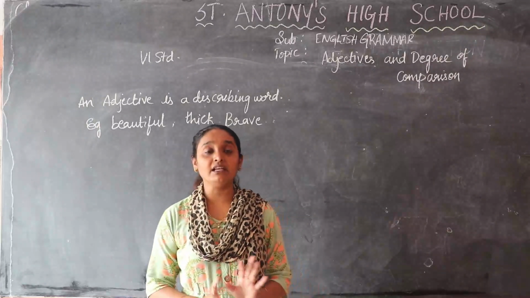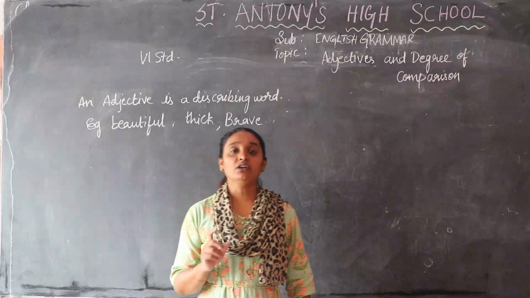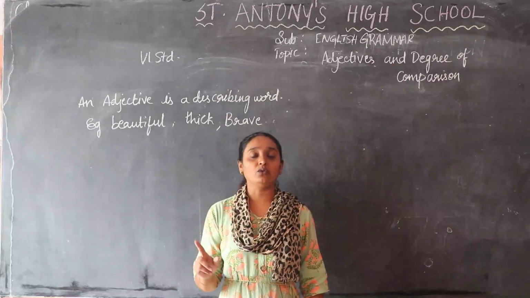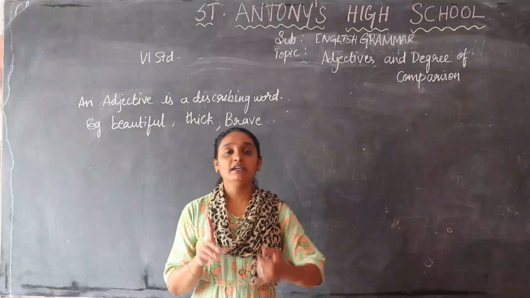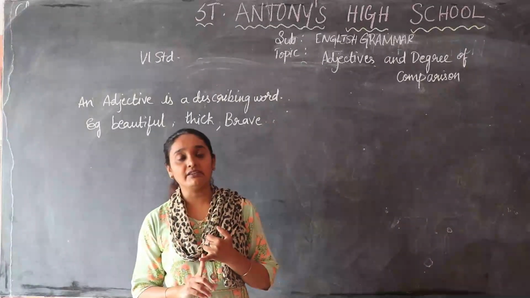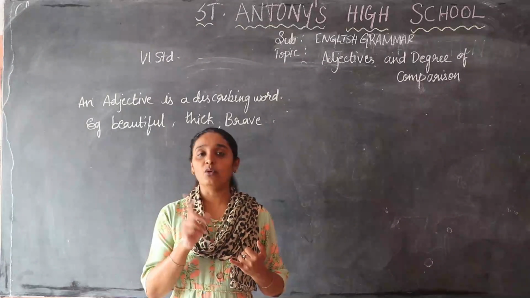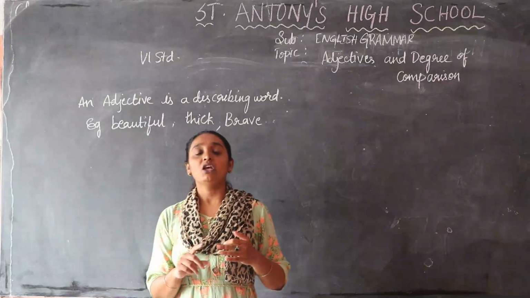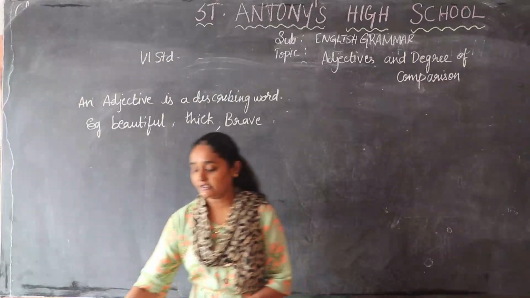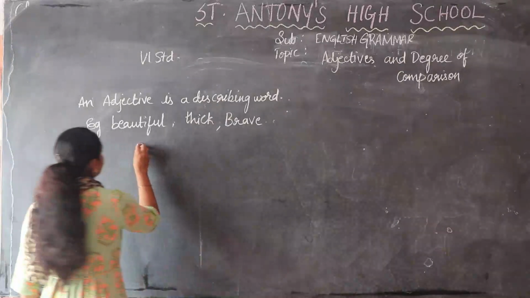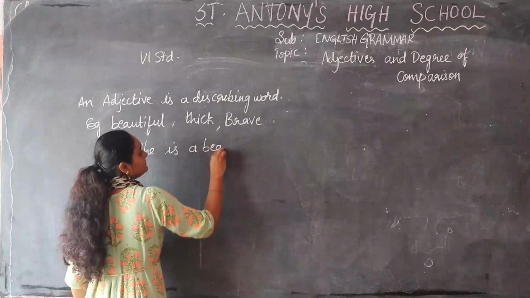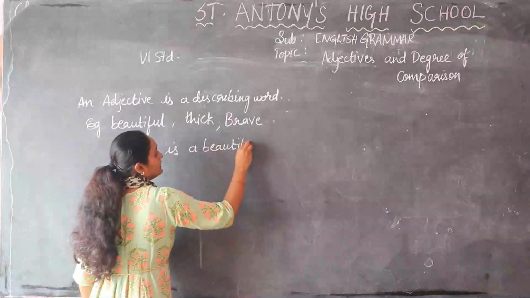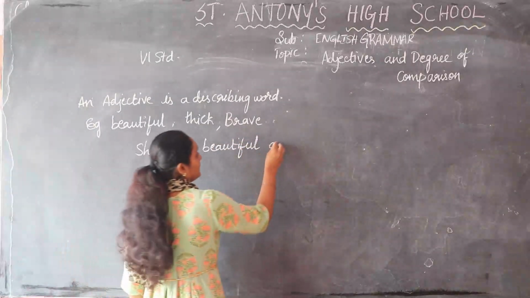For example, if I say she is a beautiful girl, girl is a noun and she is a pronoun. Here the adjective is describing both noun and pronoun. So here I have written, she is a beautiful girl. I told you it is a describing word.